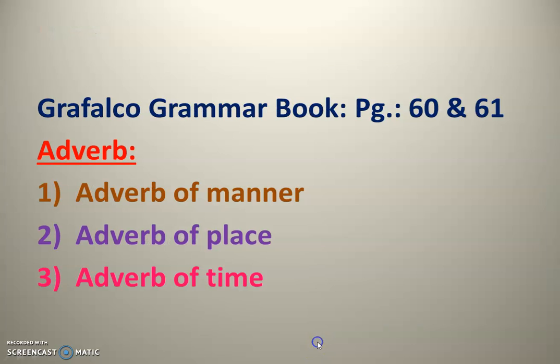And next, in your Grafalco grammar book, as I said, you have three types. One is adverb of manner, another is adverb of place, and finally adverb of time. These three are being discussed.